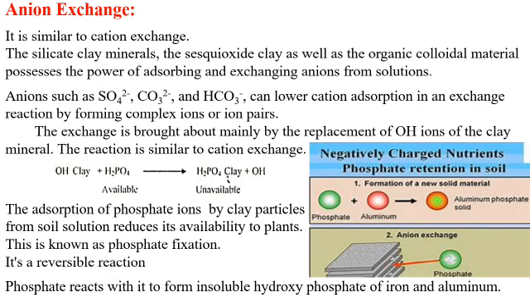Phosphate reacts to form insoluble hydroxyphosphates of iron and aluminium, and that's why it is unavailable for plants. The availability of phosphate is reduced, and this is known as phosphate fixation.